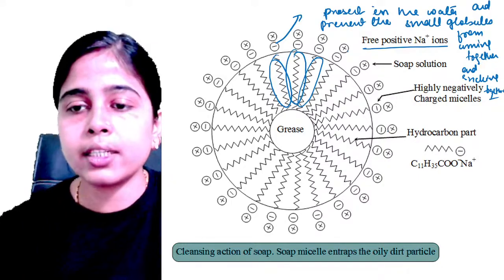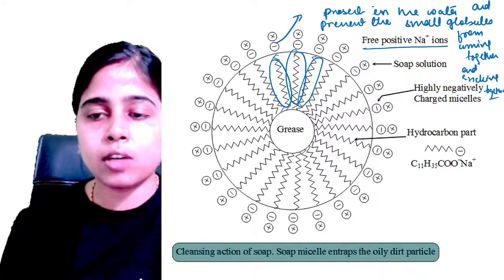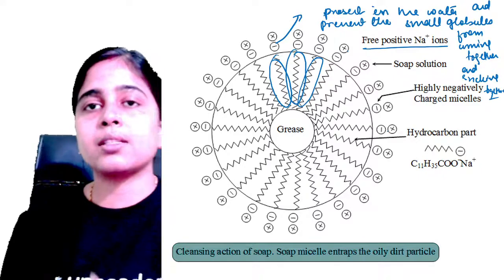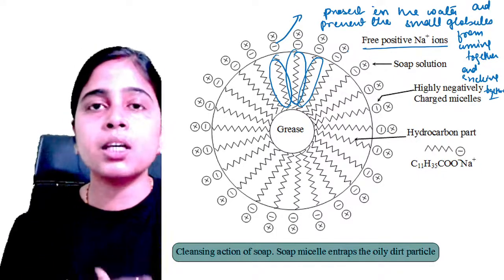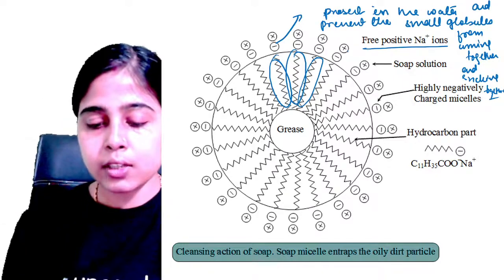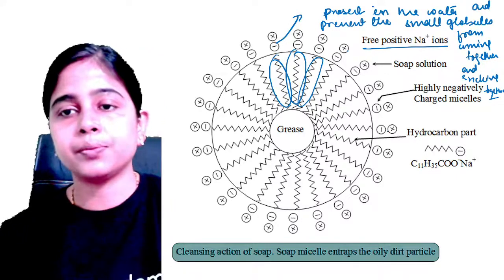Okay, thus oil is removed from the object. This is all about the cleansing action of your soap. Clear? This is how your clothes get washed when we put them in the soap solution or your detergent solution. Is it clear to everyone in the class? Okay.